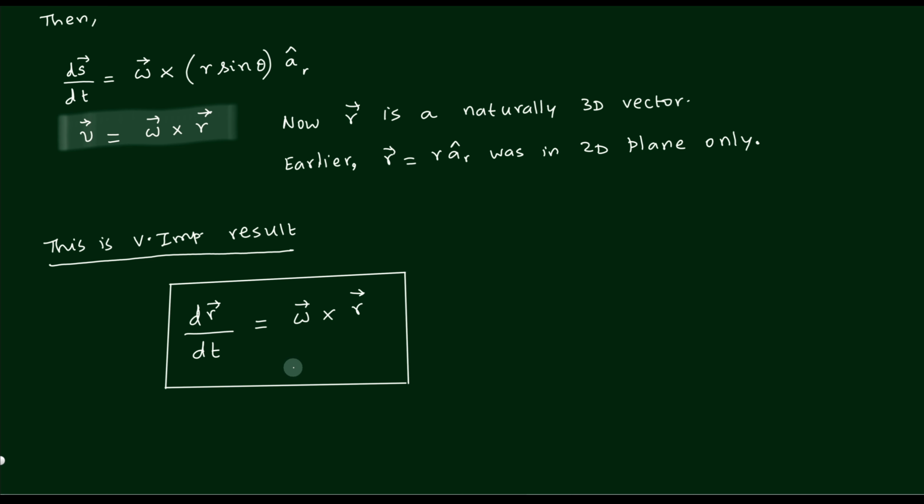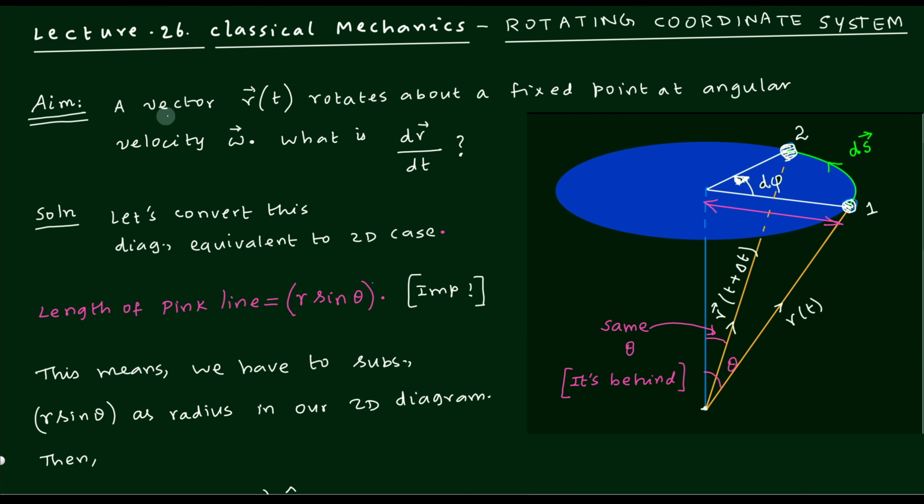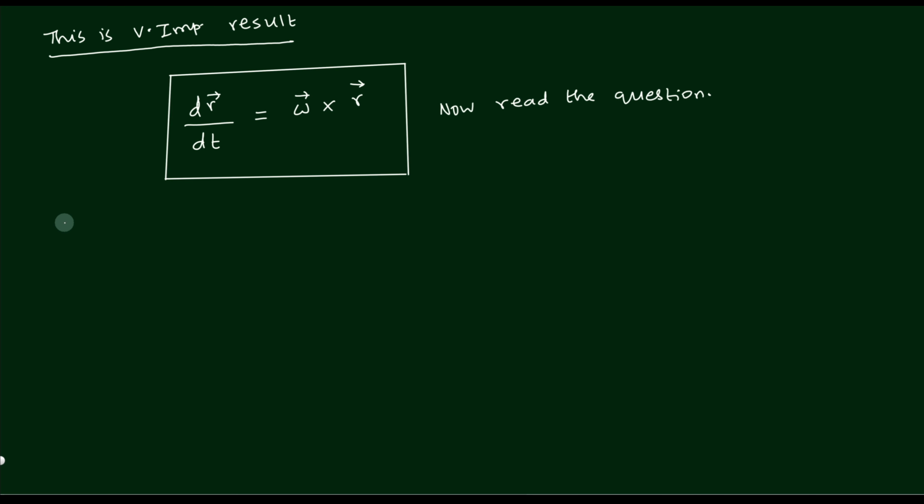Now that we got dr by dt, we are coming to the main question. Let us go back to the question now. What is dr by dt? A vector r of t rotates about a fixed point with an angular velocity. What is dr by dt? Because we were doing so many things, you should be clear about what we are doing. So now it is very clear that the question is answered in a straightforward way. That is the conclusion.